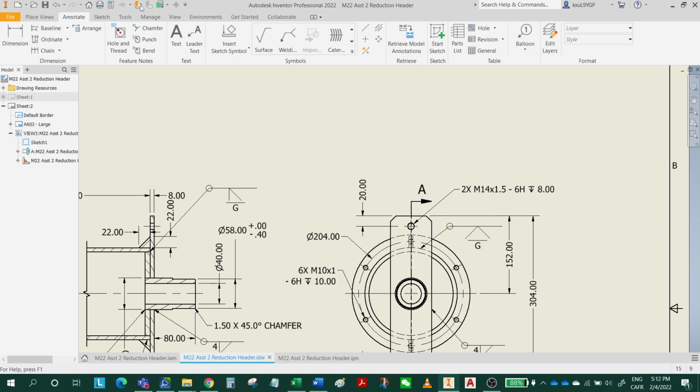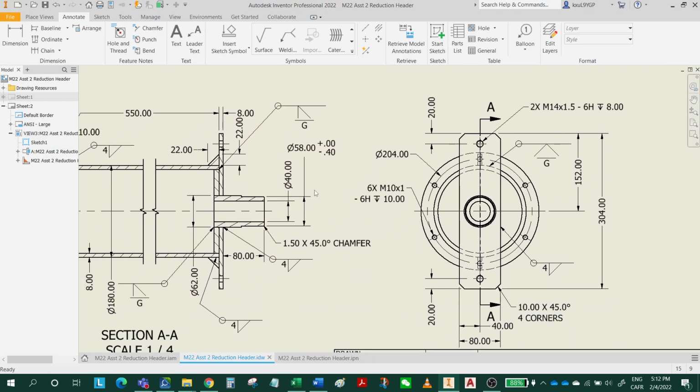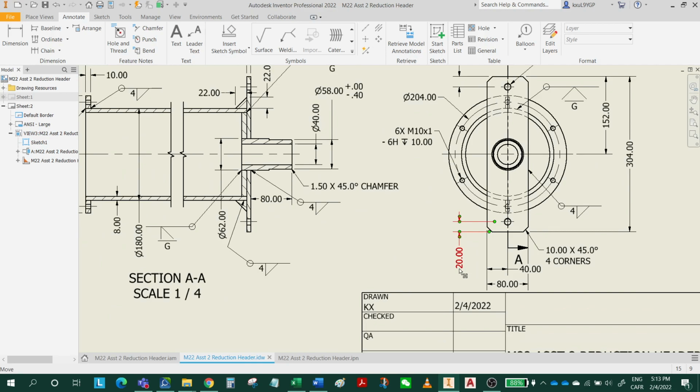Actually, for all the asymmetric files, your dimension values should always be horizontal. Since we have some problem with changing the Inventor template for the metric template, let's just use the default, use the vertical value, that's fine for the vertical dimensions.